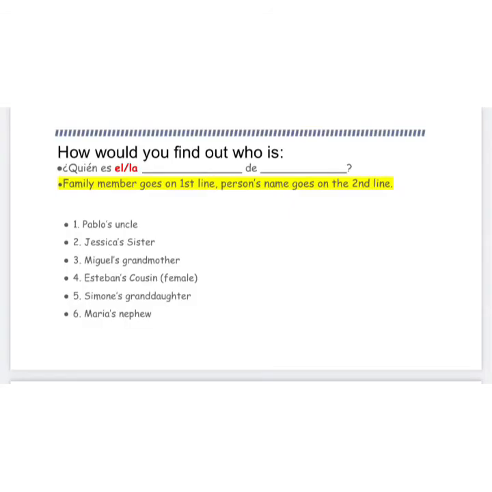Try these 6 in your books for me, please. Remember the structure. So it is ¿quién es? You drop in the family member, de, followed by the person's name. Ensure you pause the video to make note of your answers. A few moments later.